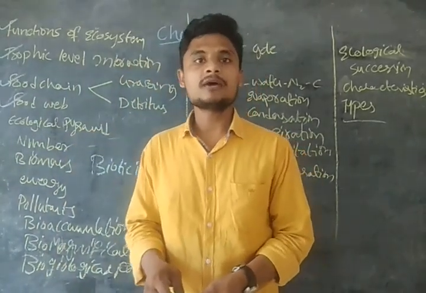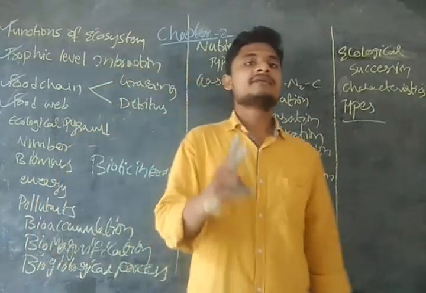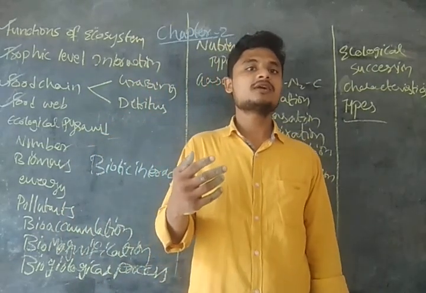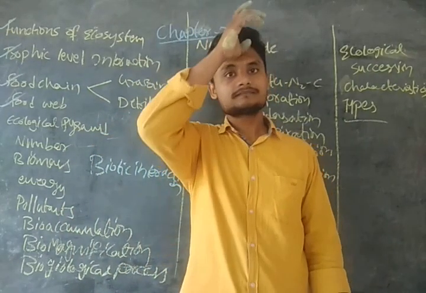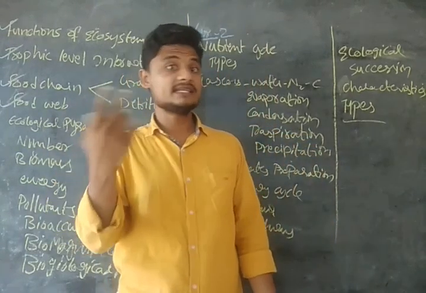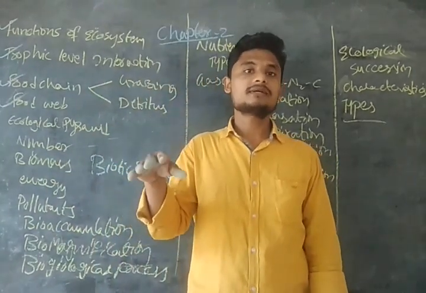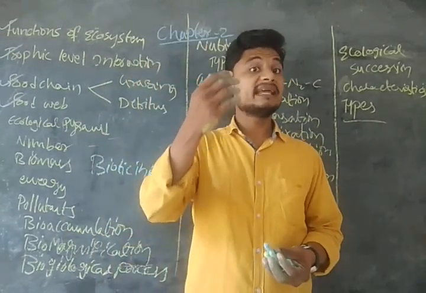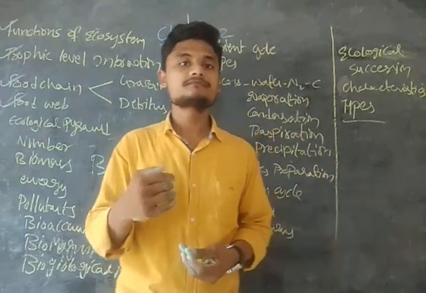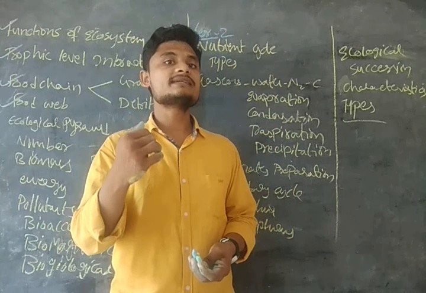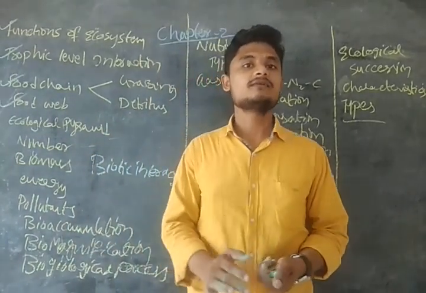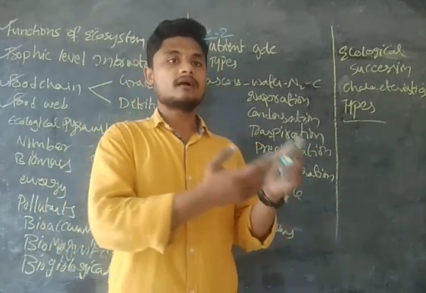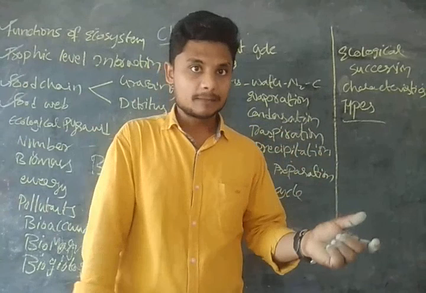The ecological pyramid of number can be both, guys, that is upright and inverted. We can see the upright in the terrestrial ecosystem, and the same we can see upright in the aquatic ecosystem, guys. Whereas the inverted pyramid we can see at the terrestrial, guys. So the ecological pyramid of number is both upright and inverted, guys.